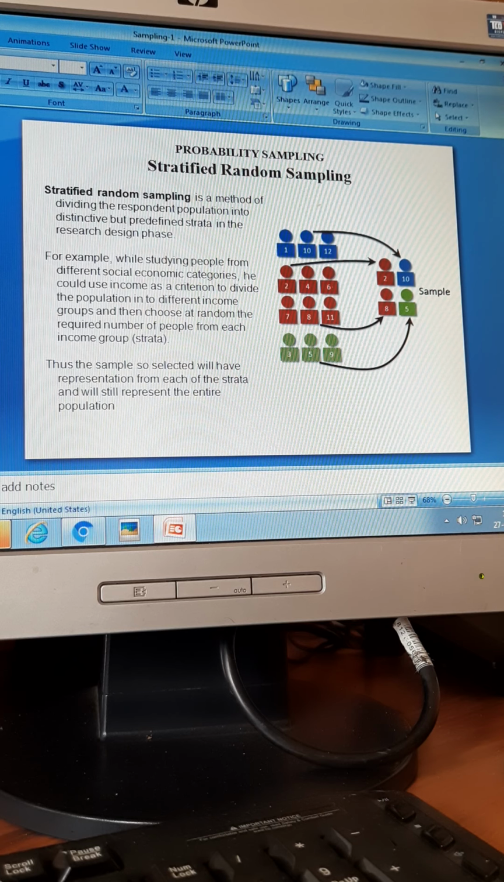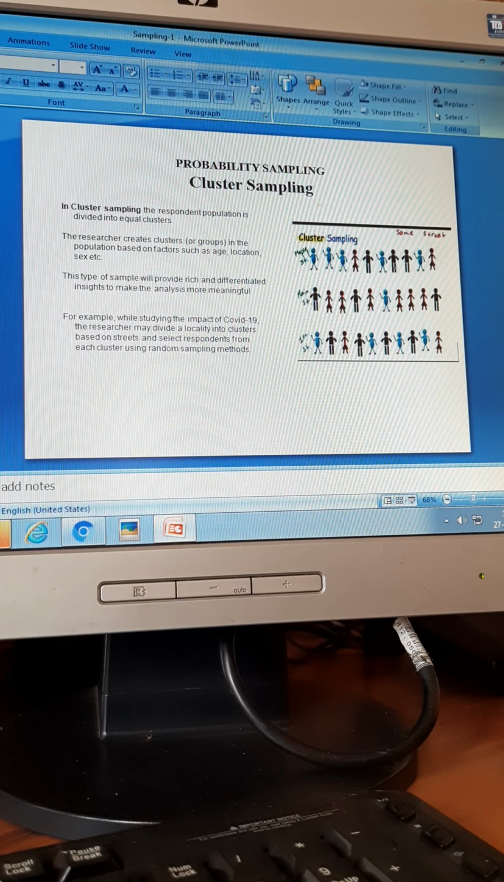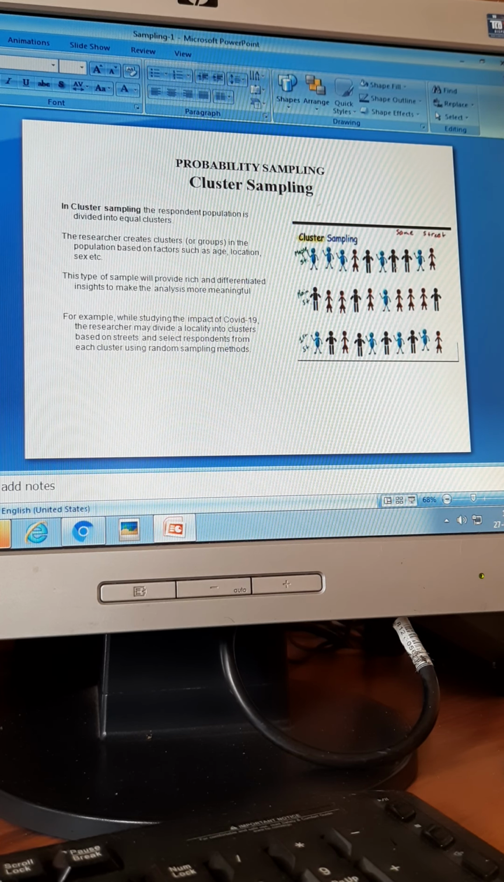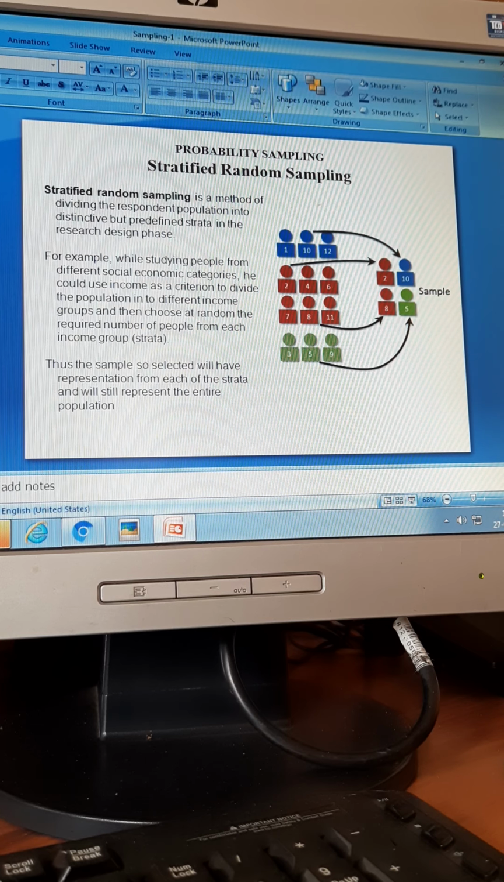Next is stratified random sampling. Stratified random sampling is categories. Now, what is the difference between cluster and stratified random? Clusters most of the time are used from the point of view of geography. Over here, stratified is based on any criteria.